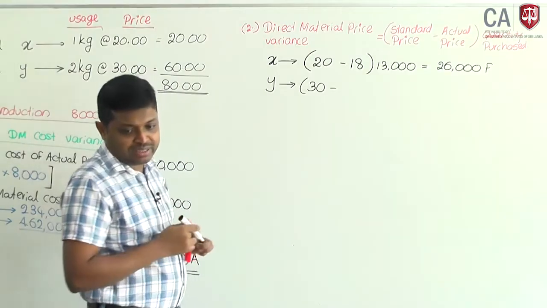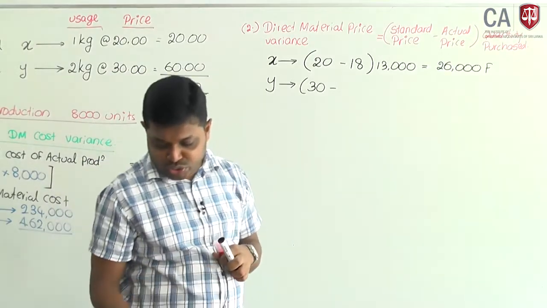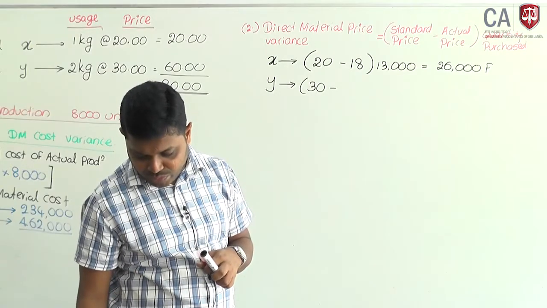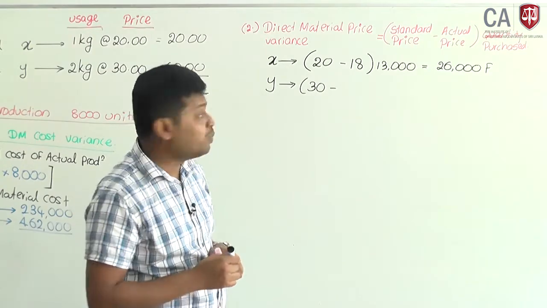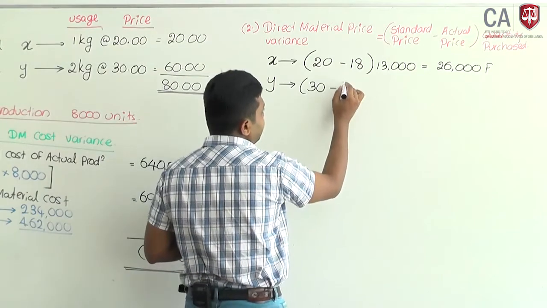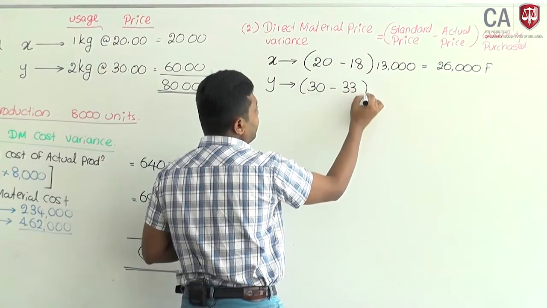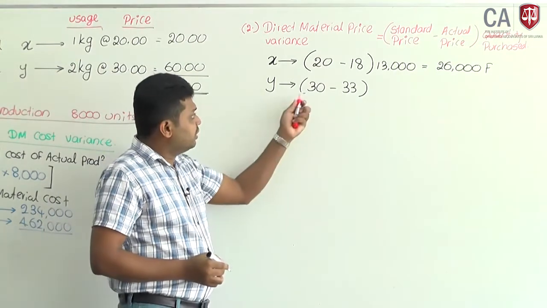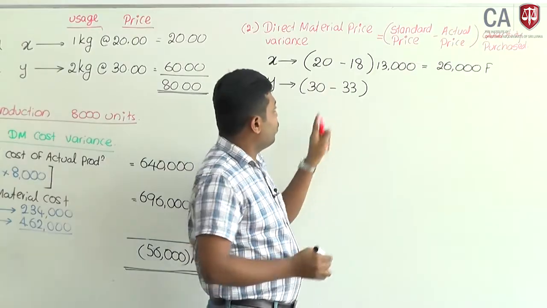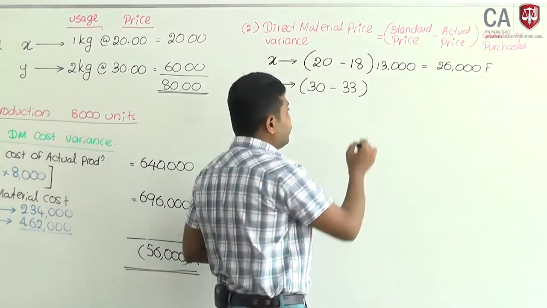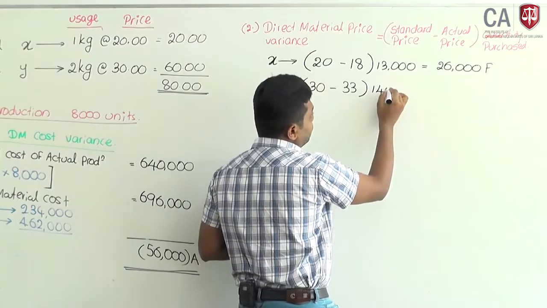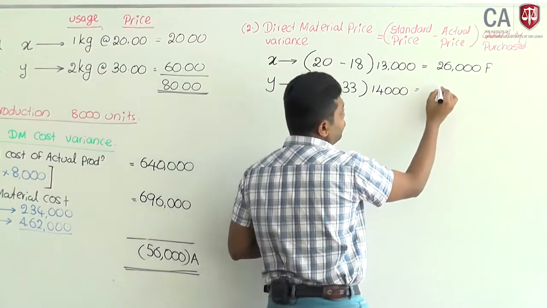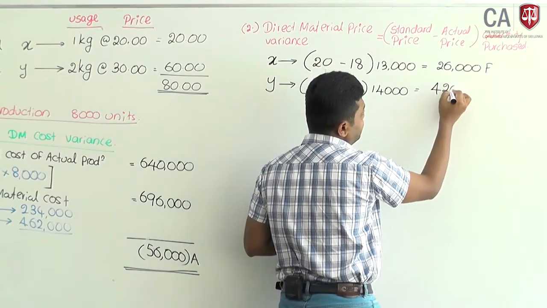What was the actual price? 462,000 divided by 14,000, the actual price is 33. You had to pay more than you estimated. 30 minus 33, 3 rupees more, into 14,000 kilograms. 3 into 14,000 is 42,000, an adverse variance.